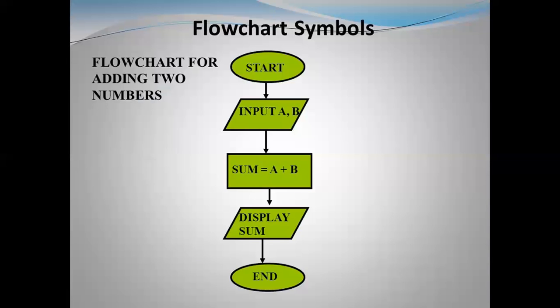Now we can say that we are making the flowchart for adding two numbers. We will first start from this oval shape and write here start, and this direction will show that after that this will be executed. We take the input A and B, and with the help of these inputs we sum both numbers in this diagram.